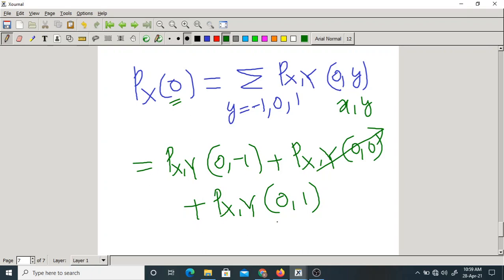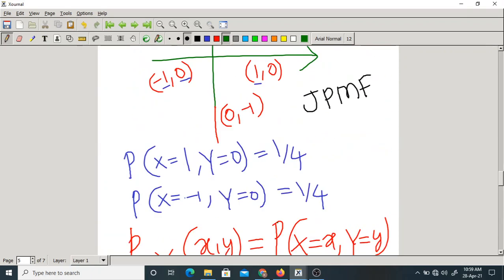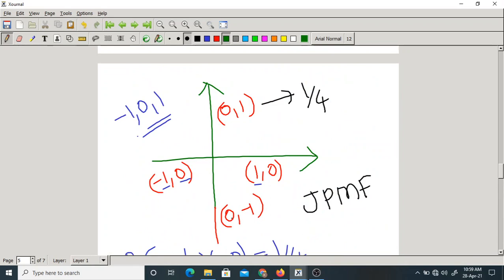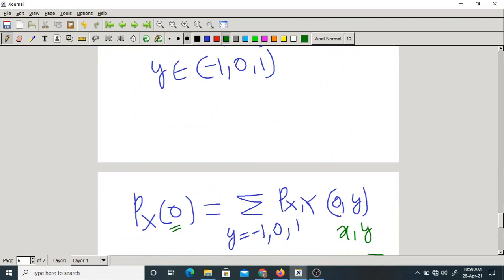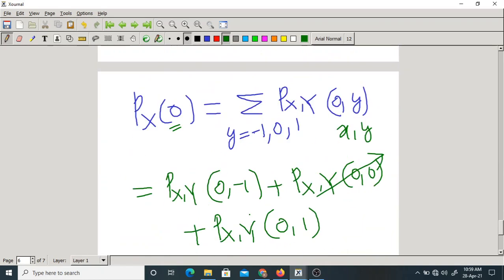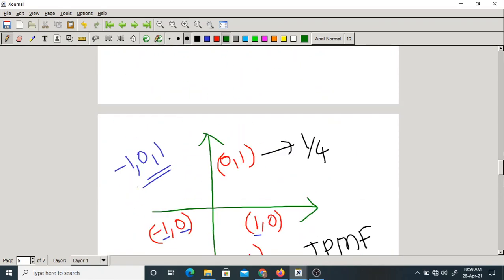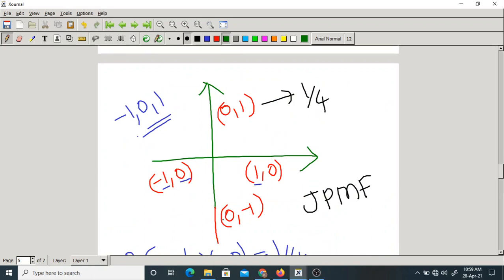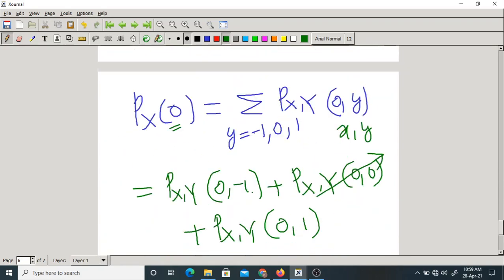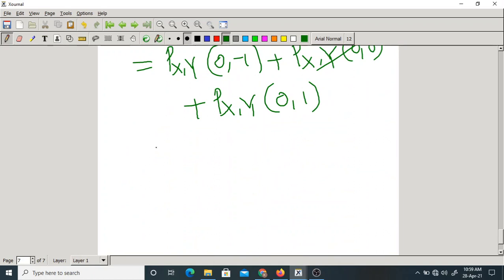So we are summing along this y-axis, the sum of these 2 points. What is that? 1 by 4 plus 1 by 4, so it is 1 by 2.